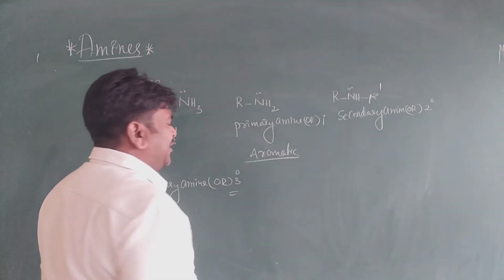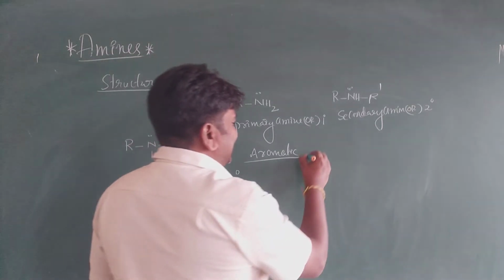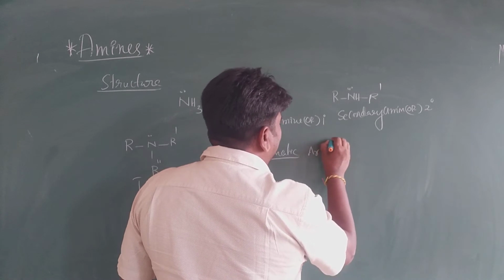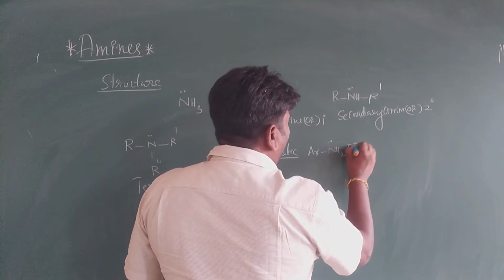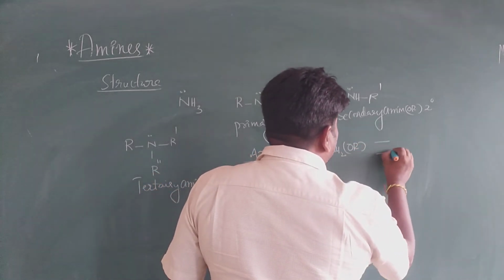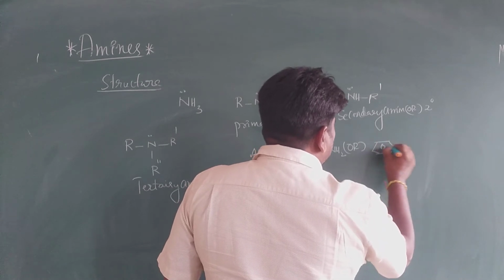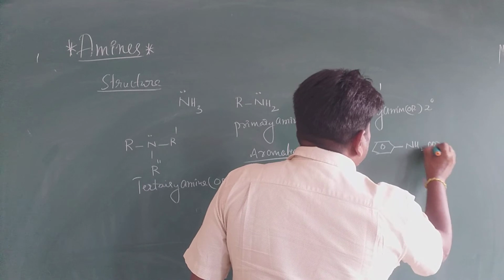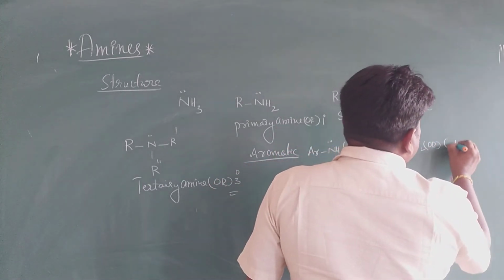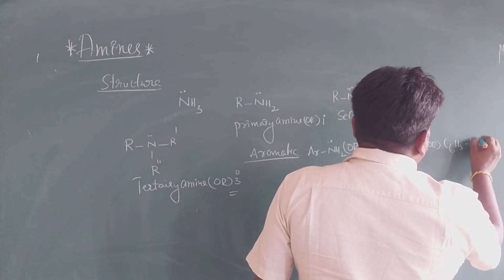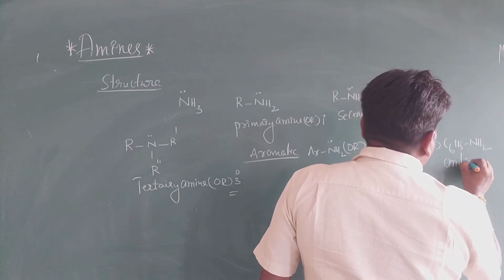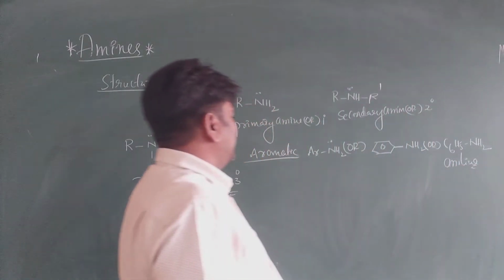Aromatic amines are very simple. That is Ar-NH2, where Ar means an aryl group, represented by a benzene ring with NH2, or denoted by C6H5NH2. This is aniline. Aniline, very important.